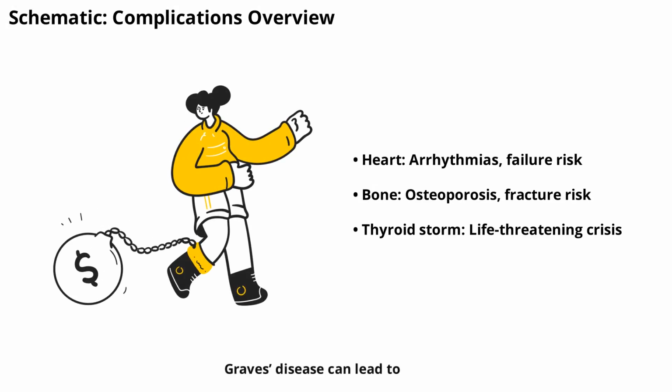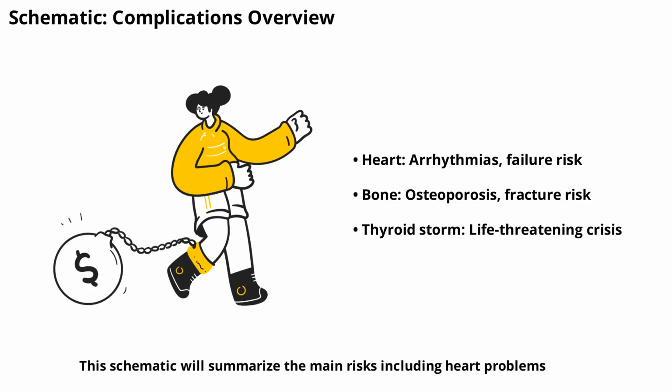Graves' disease can lead to several complications if not properly managed. This schematic will summarize the main risks, including heart problems, bone loss, and thyroid storm, and show how they relate to ongoing thyroid hormone excess.